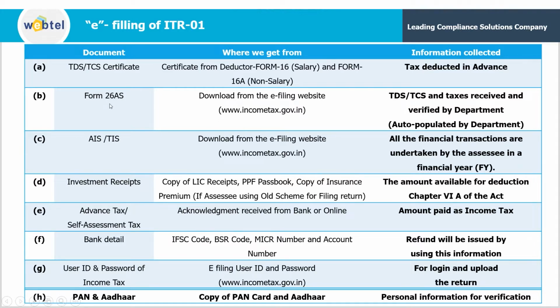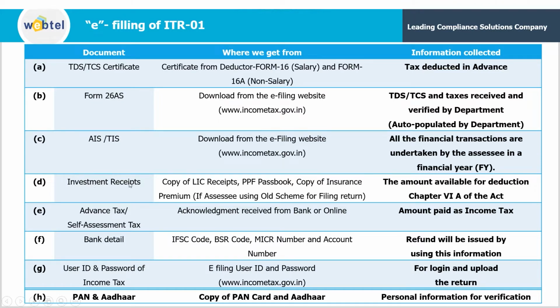Second, Form 26AS. Form 26AS can be downloaded from the incometax.gov.in portal, and this also contains TDS and TCS related information. If TDS or taxes have been paid to the department, then all these amount details will be auto-populated by the income tax department in Form 26AS. Then comes AIS or TIS. This form can also be downloaded from the income tax portal, and it contains the information related to the financial transactions undertaken by the assessee in a financial year.